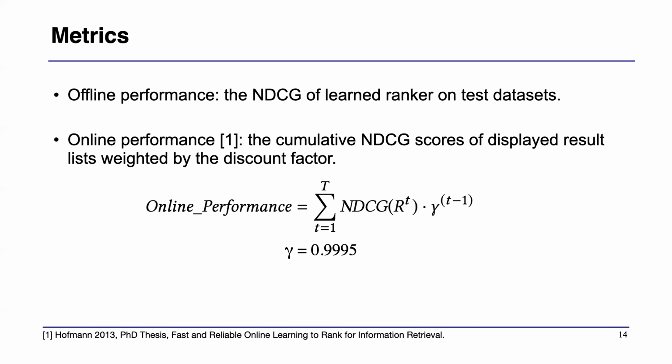So for evaluation metrics, we use offline performance, which is the NDCG score of the learned ranker on the test set. This metric is basically the same as in other OLTR tasks. We also care about user experience during the training, which we evaluate by this online performance metric. So this online performance is the cumulative NDCG score of the displayed result pages that the user observed during the training, but weighted by the discount factor gamma. So this gamma usually is a number a bit smaller than 1, so it weighs more on recent result pages and less on later ones. Again, this online performance can evaluate user experience.